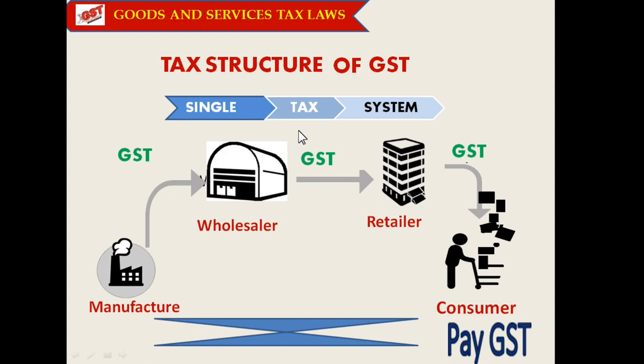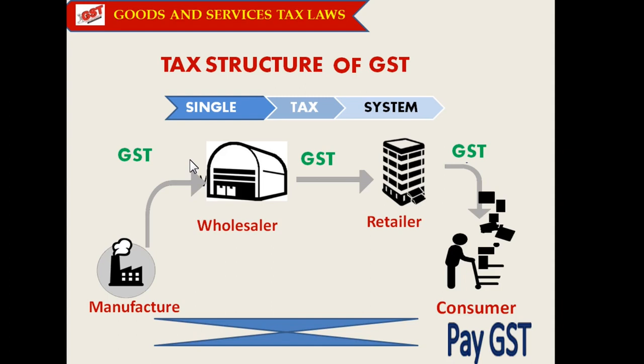Unlike the multiple tax systems prevailing prior to the GST regime, where taxes on the production stage like central excise and taxes on the sale of goods like value added taxes were levied, and therefore there were multiple taxes, now it has become a single tax called Goods and Service Tax.